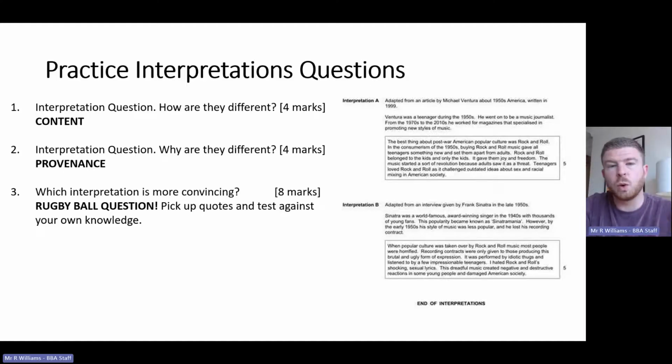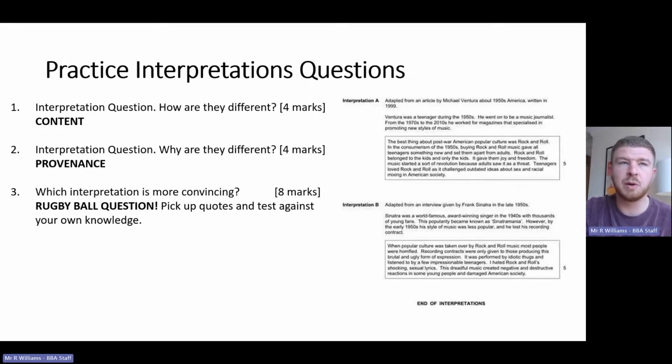So your first one is a really simple one. It's how are they different? You need to just be able to say in just a couple of sentences how these two are different. We start off by saying one of them can be negative, one of them can be positive. And that applies to pretty much every single question that you're going to get. One of them is positive about rock and roll, one of them is negative. Straight away, that's getting you a mark.